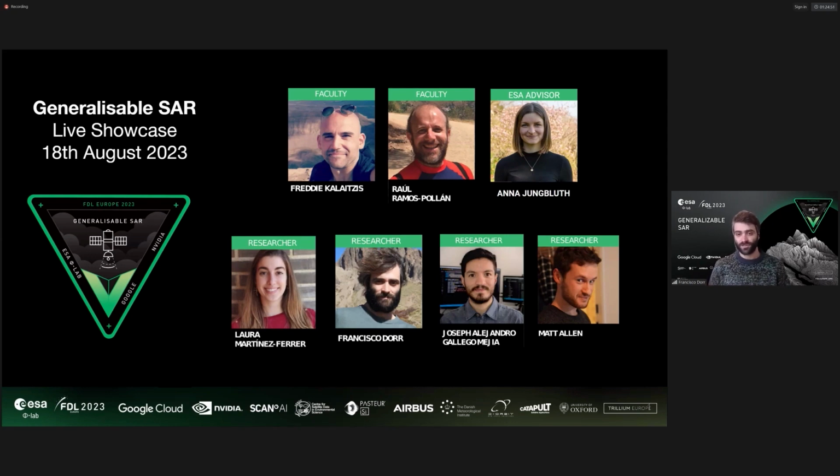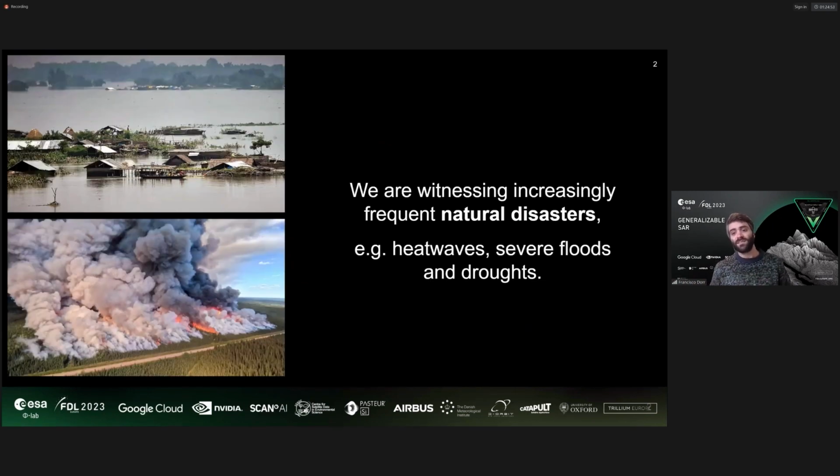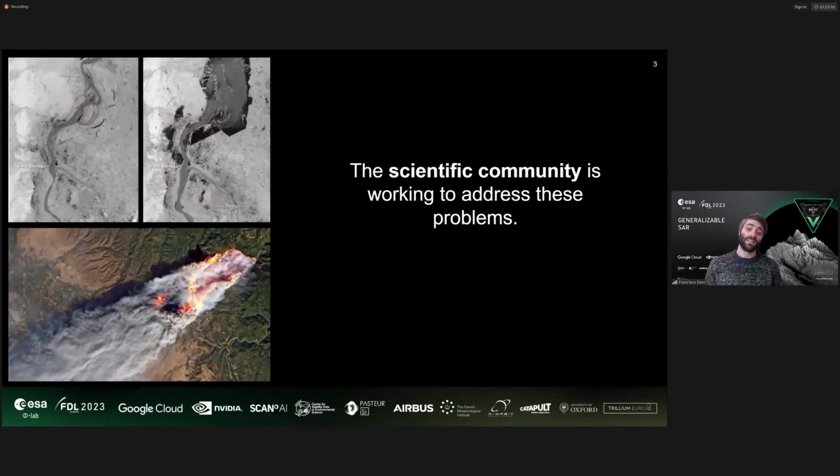Our planet is suffering from many environmental problems, and natural disasters are increasing in frequency and intensity. We are seeing more floods, fires, hurricanes, etc. We have witnessed last month's temperature records all around the world. The scientific community is making a great effort to understand and address these problems.